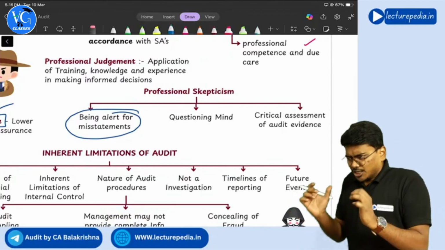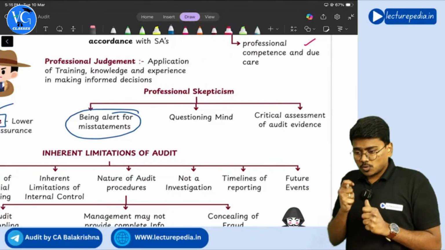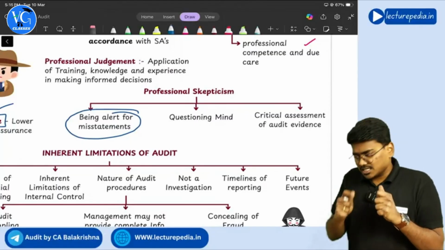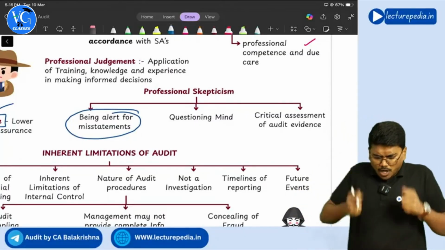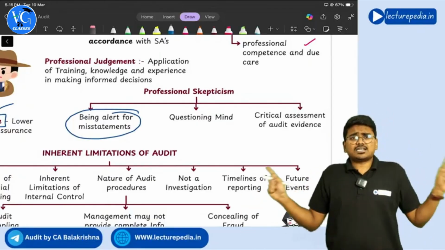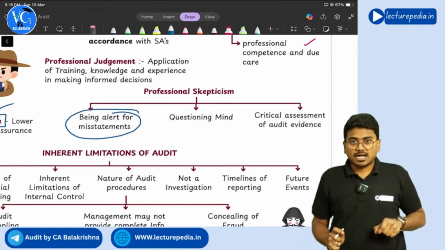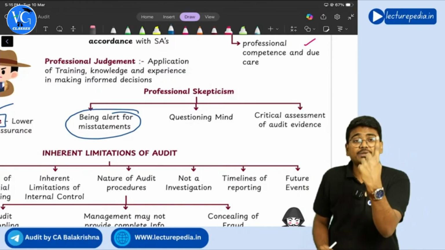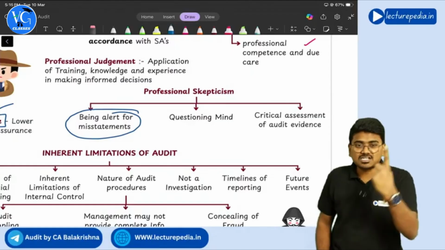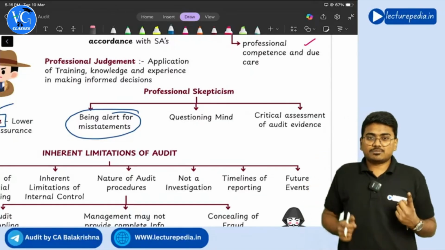Throughout the audit, the auditor should be very much alert to find misstatements. Is there any misstatement in this area? Is there any misstatement in this area? Whatever area he is auditing, he needs to be very much alert to identify misstatements immediately. This is the first part of professional skepticism, nothing but being alert to misstatements.